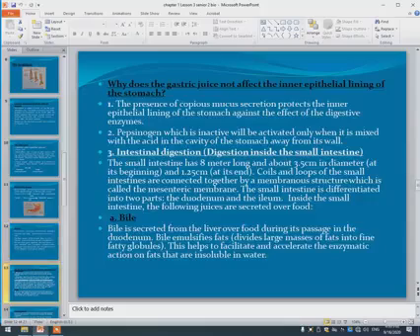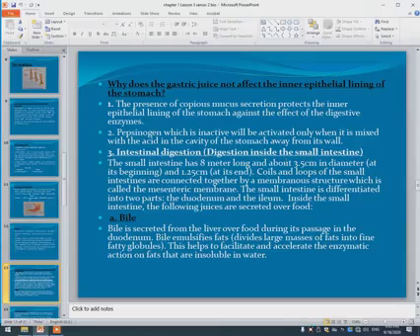Why does the gastric juice not affect the inner epithelial lining of the stomach? It's an important question. Number one, due to the presence of copious mucus secretion, which protects the inner epithelial lining of the stomach against the effect of digestive enzymes. Number two, pepsinogen is secreted in inactive form, which is activated only when it mixes with the acid in the cavity of the stomach, away from its wall.